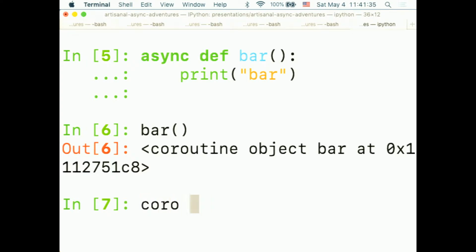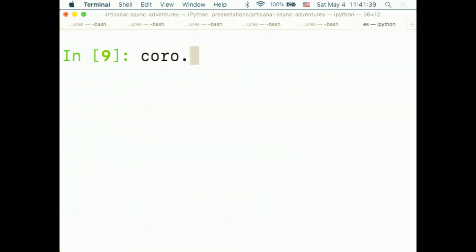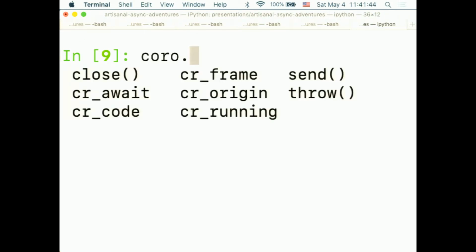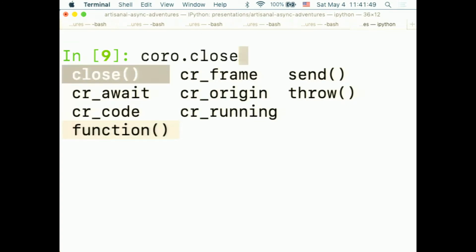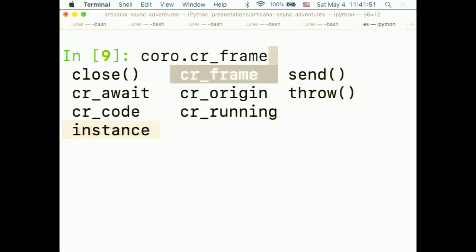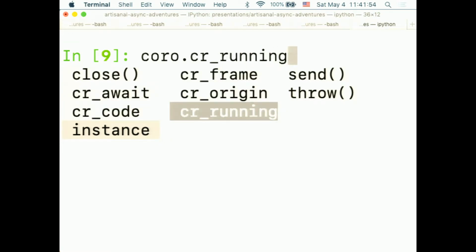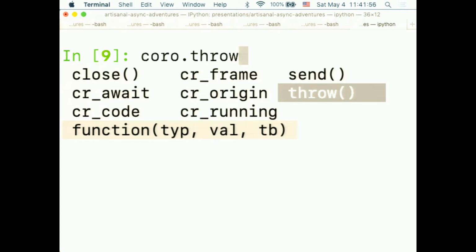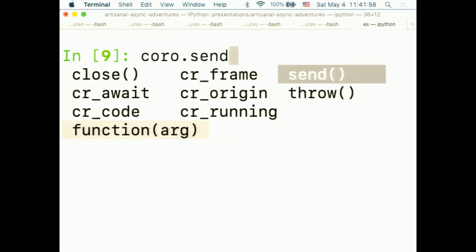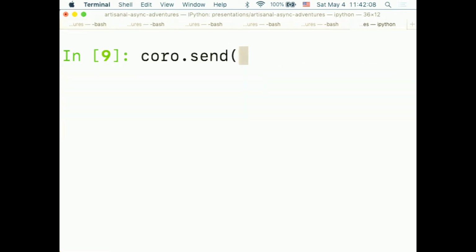So let's look at what a coroutine object is. In IPython, the nice thing you can do is write a variable name, then a dot, and then hit tab, and it will tell you all the methods and attributes on that object. So you can see there's a close method, there's some CR attributes, which we're going to just ignore for now. And there's going to be a send and a throw. I've done the homework for you, and I've actually read the documentation on how async await works in Python so that you don't have to read that stuff. So I know that the send method is actually what we're interested in.